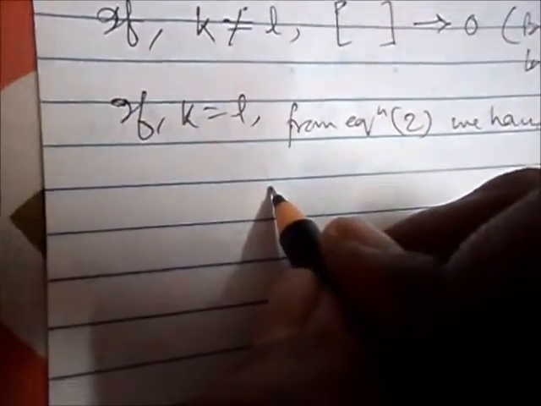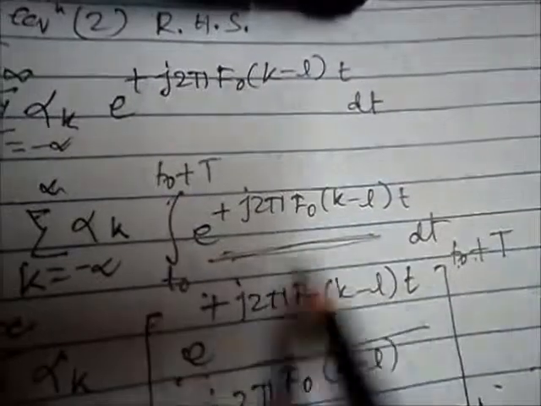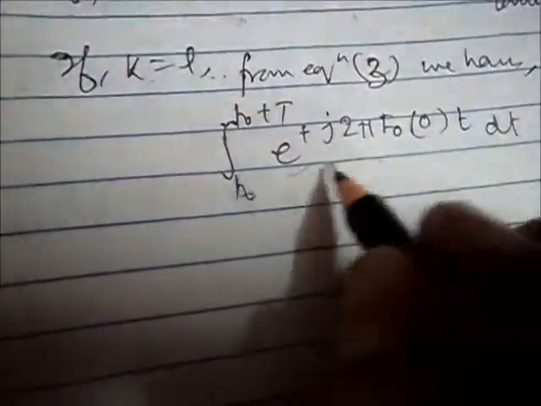From equation 2 we have this integration from t0 to t0 plus T of e to the power plus j 2 pi f0 (k minus l) t dt. When k equals l, this exponent is totally 0, so it is e to the power 0, which is 1.